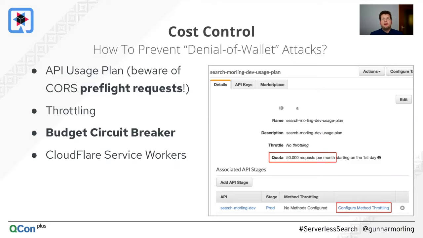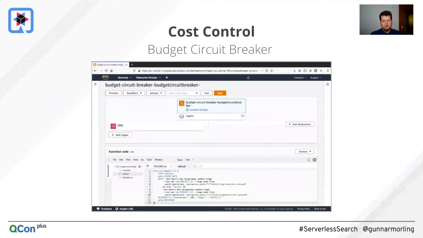And this is why I put in place what I would call a budget circuit breaker. I found a very nice blog post about it. Essentially, the idea there is to just have another Lambda, and this one essentially reacts to a budget alert. So I have a budget alert set up, which triggers if I reach a specific amount of spending on AWS. And if this alert triggers, then this Lambda gets invoked.